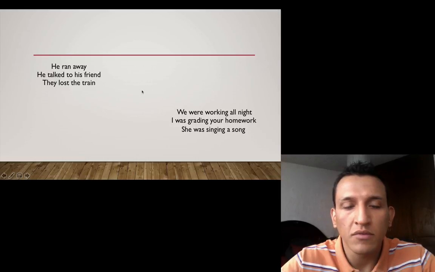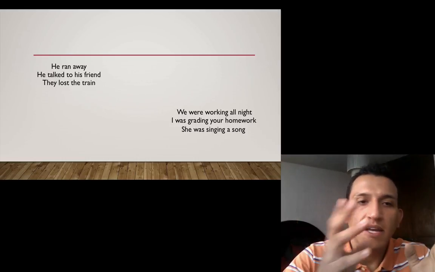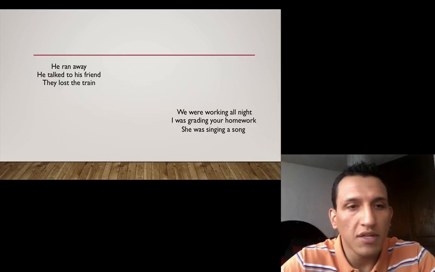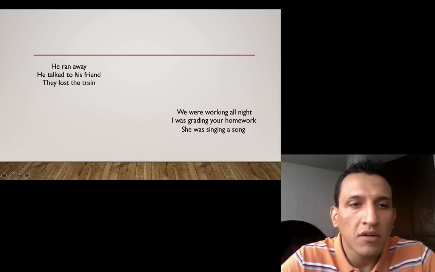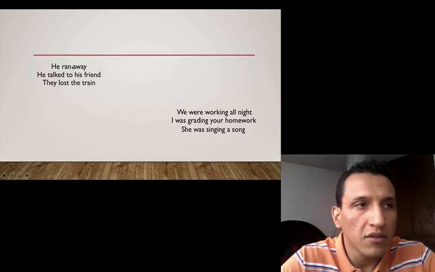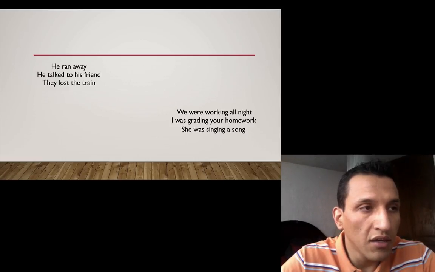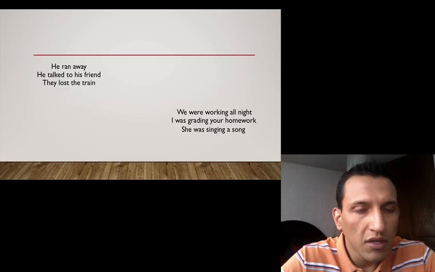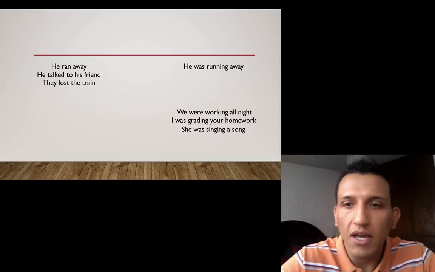Now we have some examples here. Can you help me to quickly change them from their simple past into their past continuous tense? So Jose, he ran away. What can you tell me? What's the past continuous tense? He was or were? Of course, he was what? He was running away. That's right. Good.